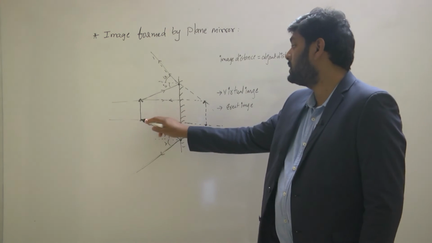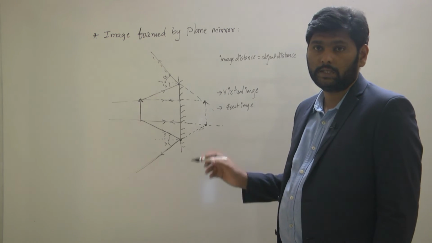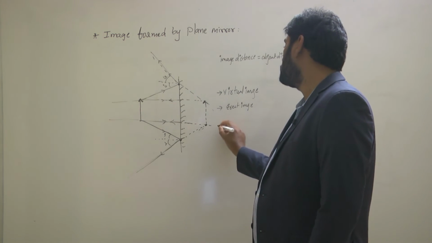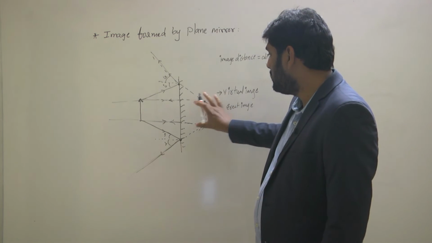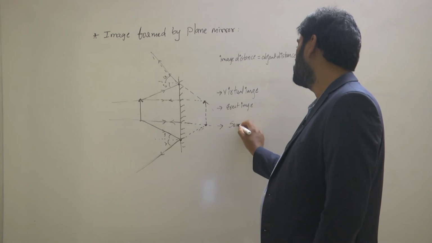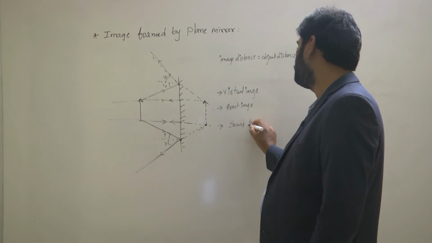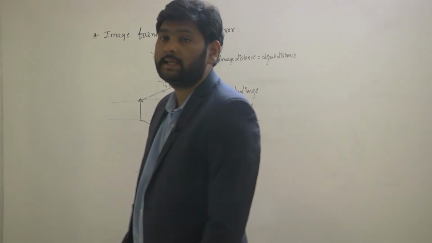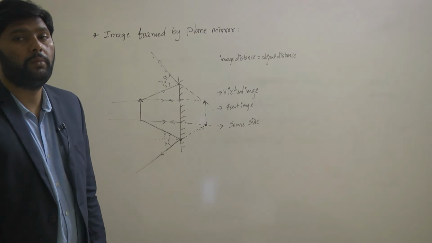See here, this is an upright object, so the image also appears upright since it is erect. Erect means upright. Next, in the same way, size. Size of the image and size of the object, both are the same. So the image is the same size as the object. So these are the characteristics of the image formed by the plane mirror.